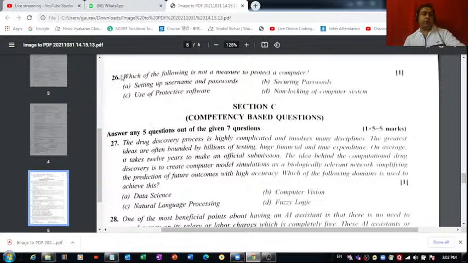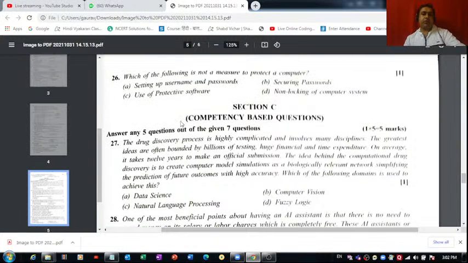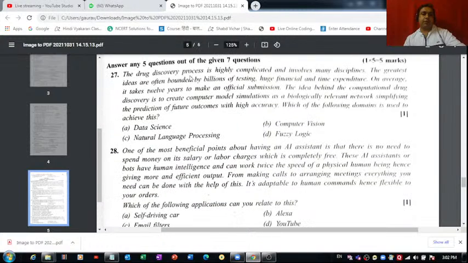It's very easy. Then we have this section C based on competency based questions. There are 7 questions, out of which you have to attempt any 5, but I will be telling you the answers of all the 7.